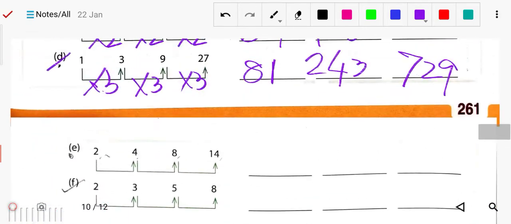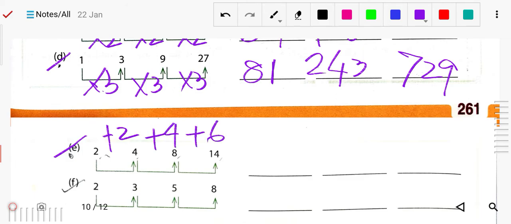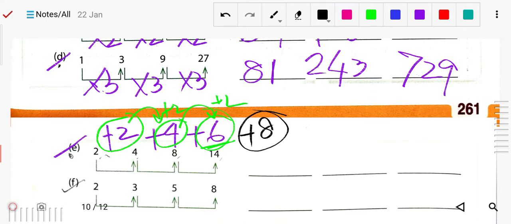Okay, now next question number E, you can see there is a 2, then 4, 8 and 14. So you can just check it. Here you can trace its sequence. Here is plus 2, 2 plus 2 is 4, so plus 2. Now here 4, here it is plus 4. Now here you can see plus 6. So you can trace like this. All the time the increment is done with 2. Plus 2 is also there. It means next time it will be increased with plus 8. So 14 plus 8 will be your 22.